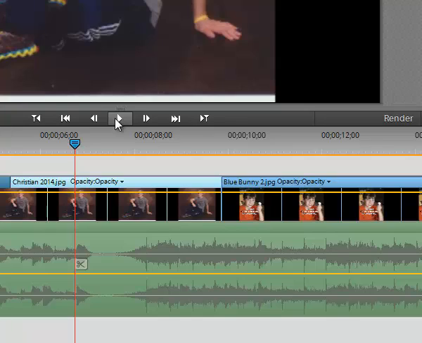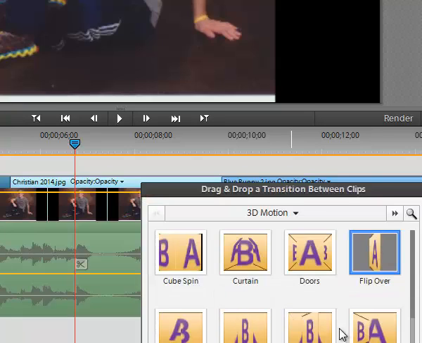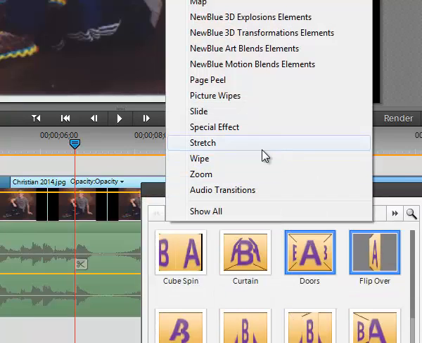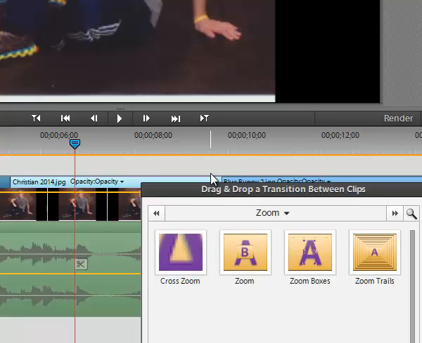There's all different kinds of transitions. I'm going to ask that you explore and experiment with many different kinds in your project. I'm going to go ahead and add a transition between the next picture. Maybe I'll choose a zoom. I'll go out here and look at my zooms.